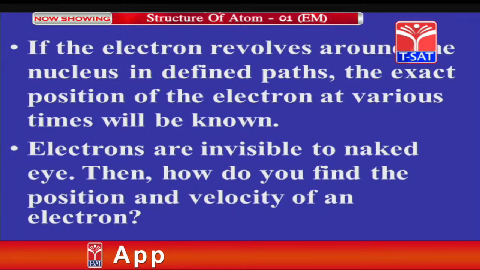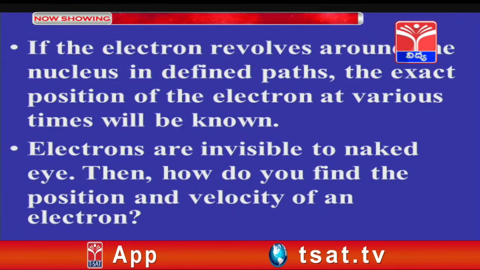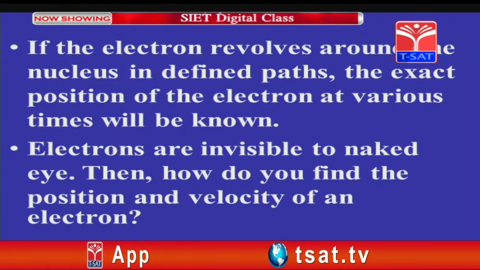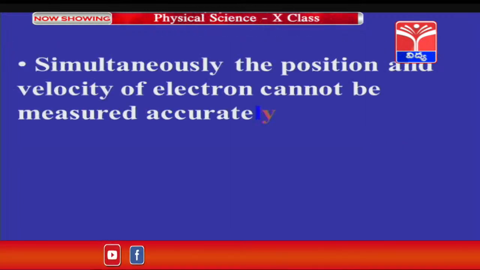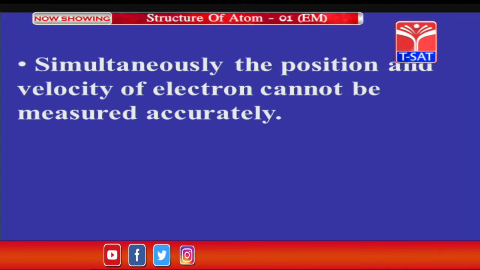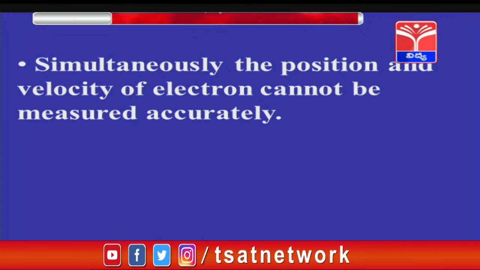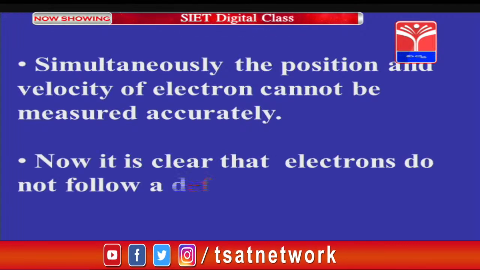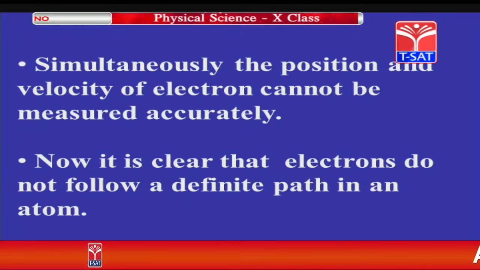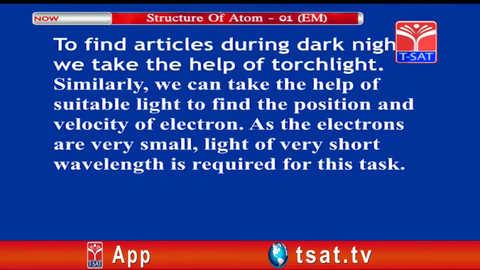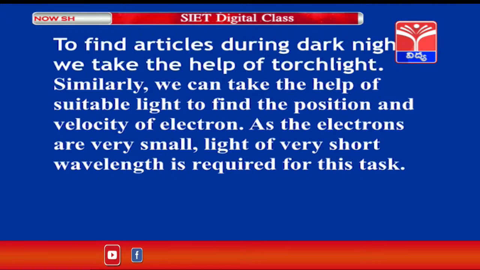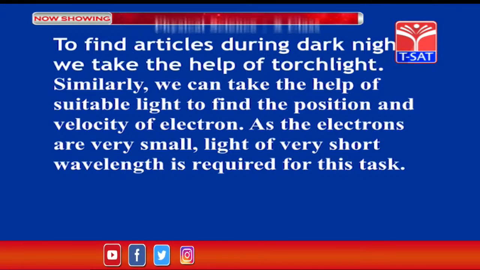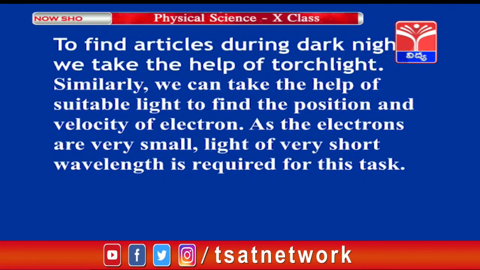Children, then how can we find the position of an electron in an atom? Is it possible? No. Why? Because the position and velocity of an electron cannot be measured accurately simultaneously. Now it is clear that electrons do not follow a definite path in an atom, because to see an electron, a light radiation should fall on that particle and the reflected radiation should reach our eyes, then only we can see any object.